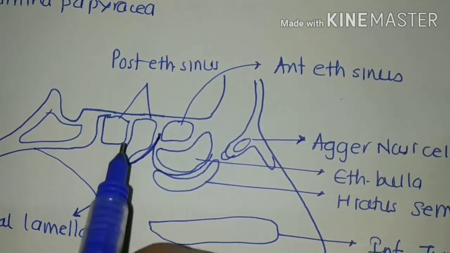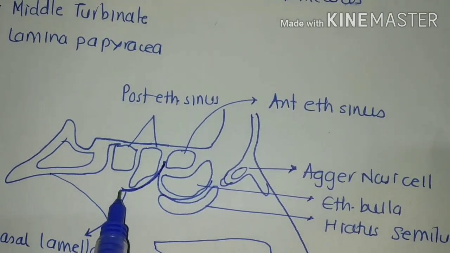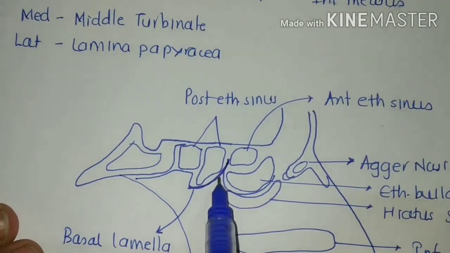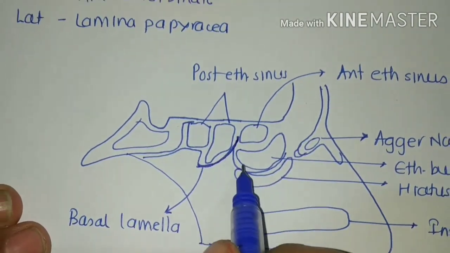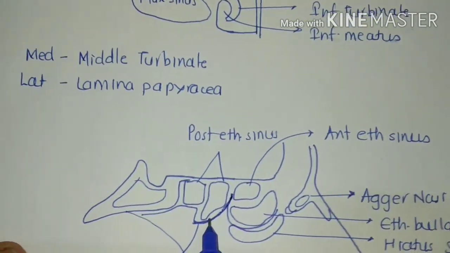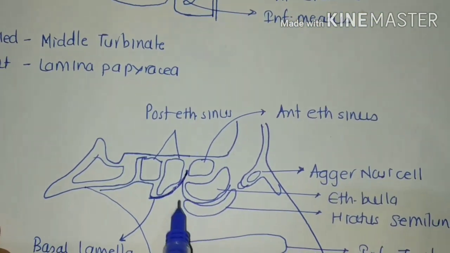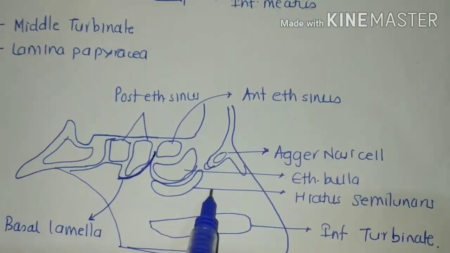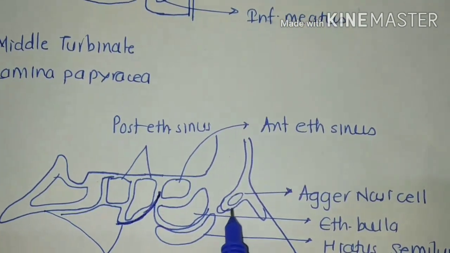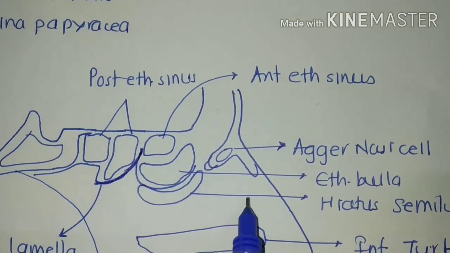Clear? This basal lamella extends posteriorly and also forms the posterior boundary of the osteomeatal complex. So this is the osteomeatal complex, which is bounded superiorly and posteriorly by the basal lamella. Then anteriorly you can see it is open, and we know that here lies the agger nasi and here is the atrium of the middle meatus.